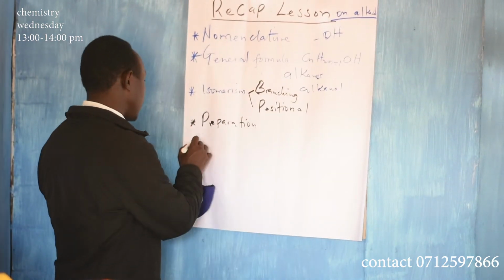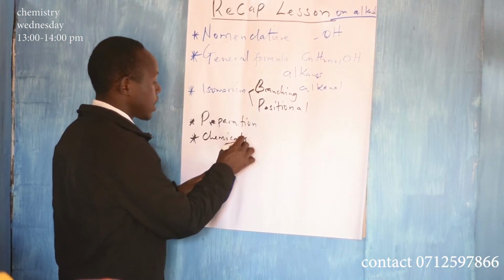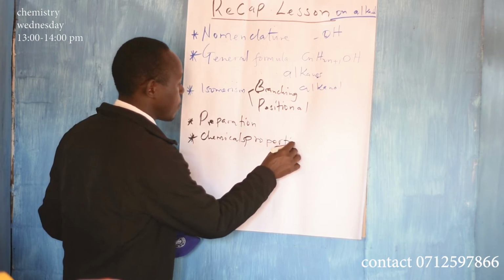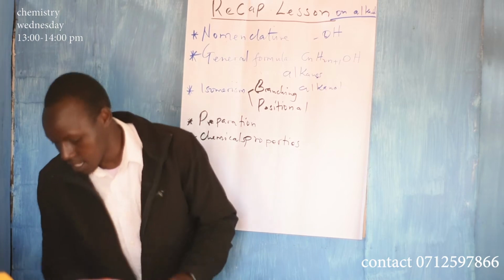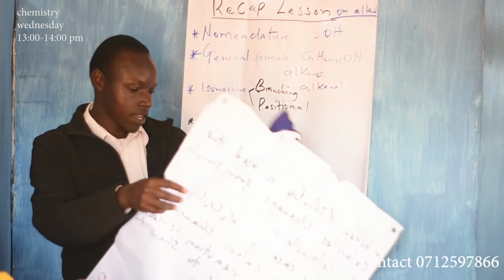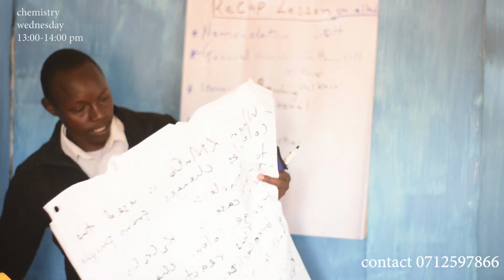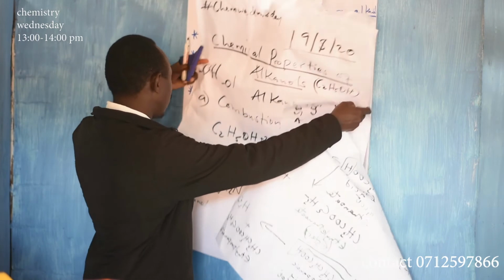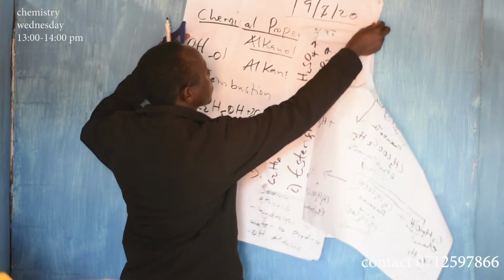We also discussed the chemical properties of alkanols. Among them, we talked about combustion and reaction with metals.